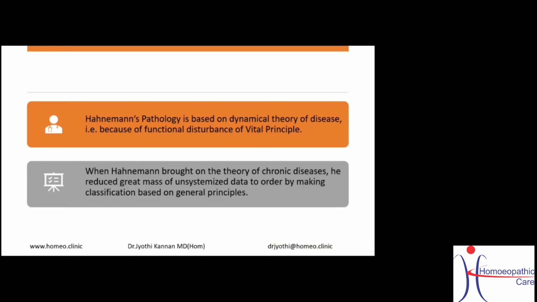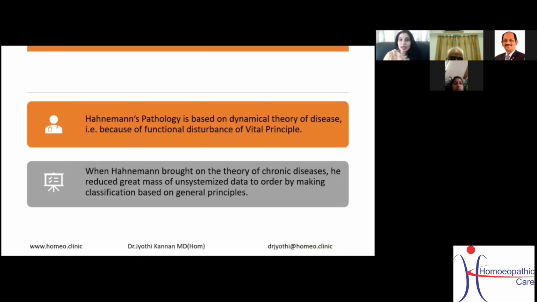But when Hahnemann brought on the theory of chronic diseases, he reduced a great mass of unsystematized data. Just imagine, when Hahnemann was practicing, there were so many diseases around him, like jaundice and diabetes and fevers and so many others, but a proper classification was not there.